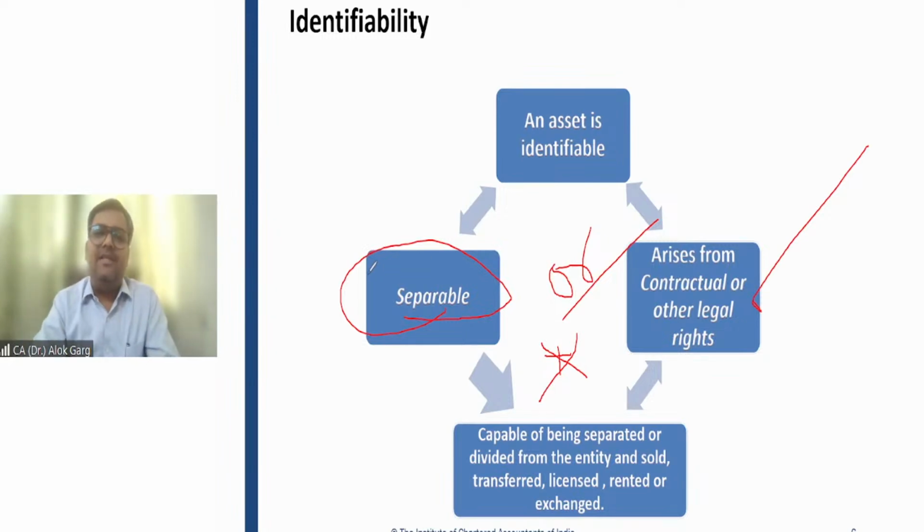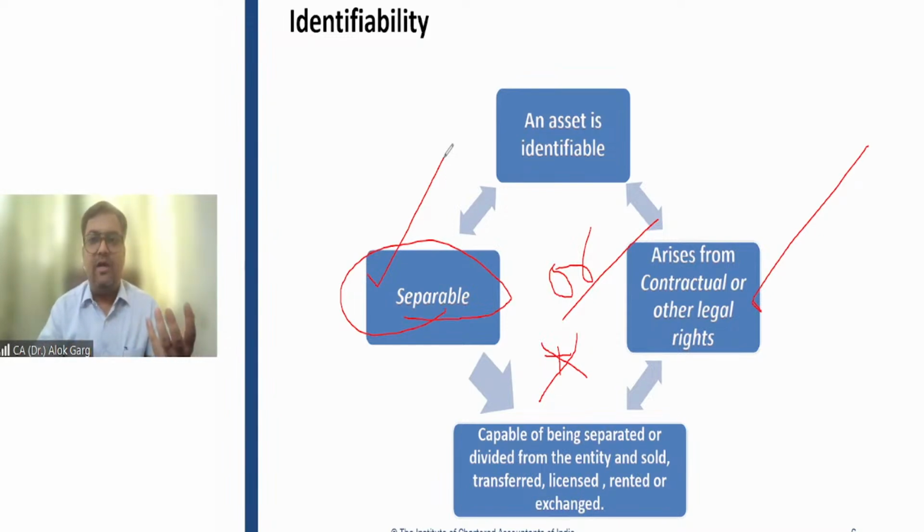And why was separable added in the definition? Because intangible is a very sensitive kind of matter. If you can see something, touch something, you can prove that you will have a future economic benefit. But for something you cannot see, touch, or hold, how will you prove the future economic benefit? So that the entity will not start playing and inflate their balance sheet. That is why the concept of separability comes into the picture. For example, market share. There are so many market leaders.